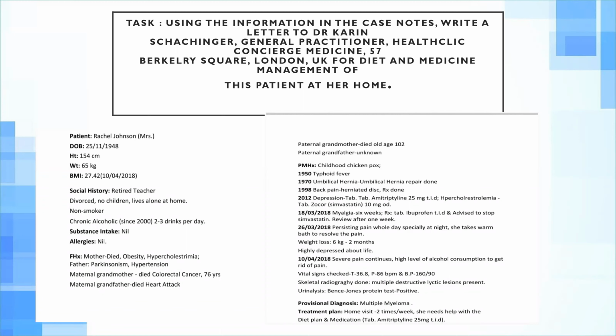If you read the case notes, you will know that you are writing this letter to the GP as a discharge letter, that you are sending her back, and now you want her monitored by the GP. So it can come like this. Always read the case notes and the writing task properly, and you will easily detect what sort of letter you are going to write. So next up is how to write the history paragraph.